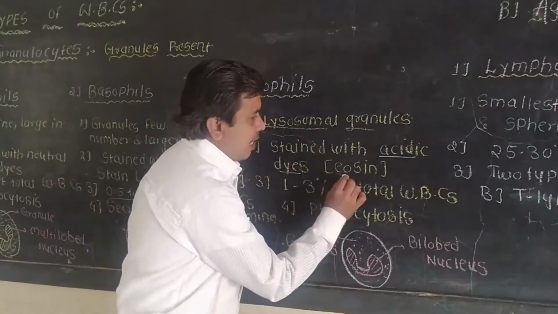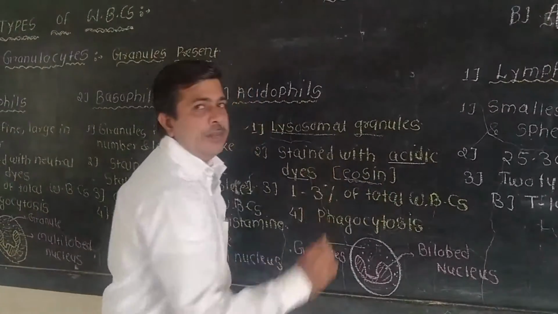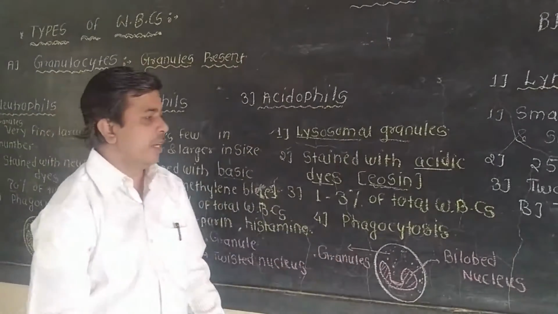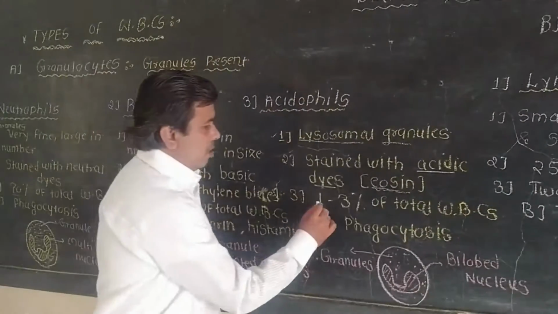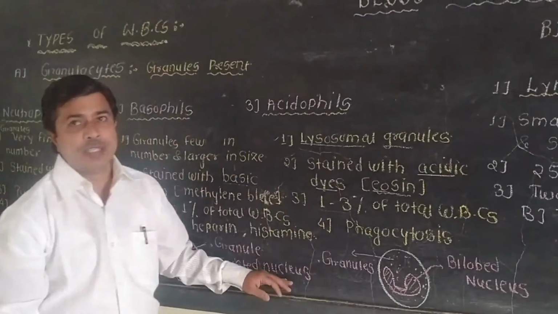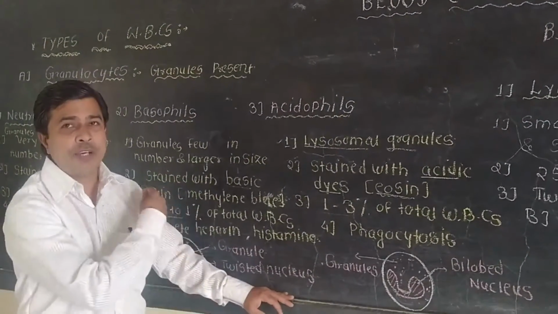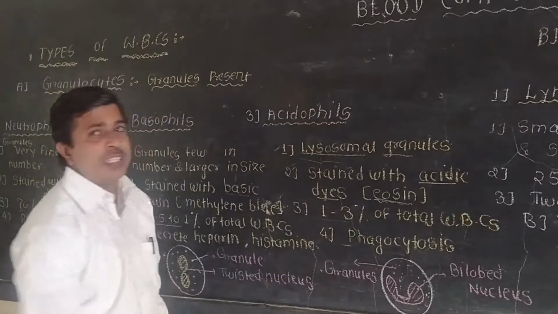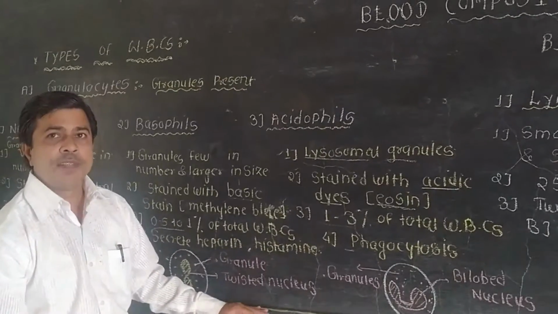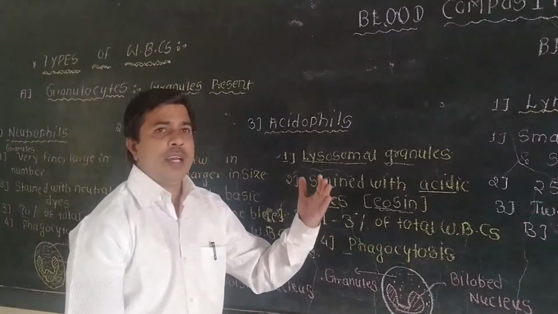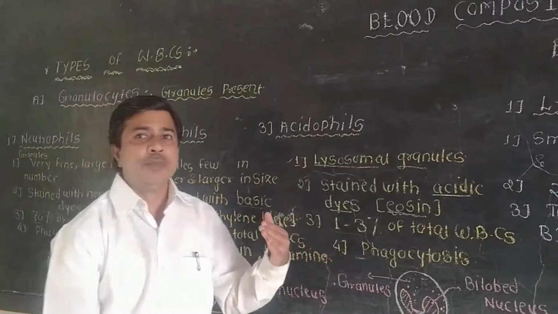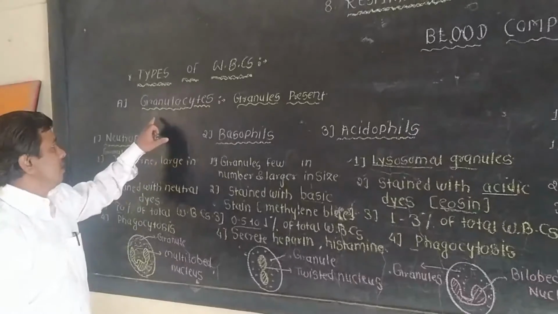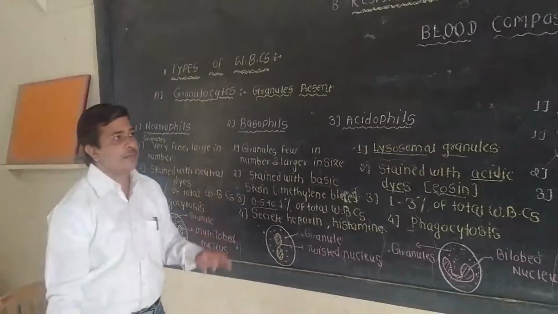An example of this acidic stain is eosin. It is about 1 to 3% of total WBCs, again less in number compared to the neutrophils. The main function of the acidophils is again phagocytosis, meaning it prevents the entry of foreign germs or foreign materials. So these are the three types of granulocytes of the WBCs.